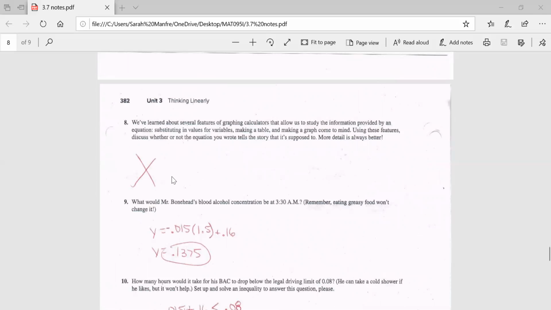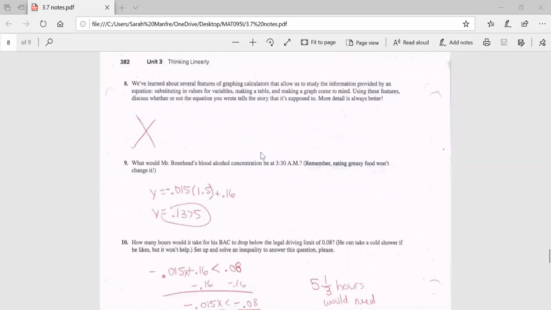Question 8, don't worry about it, skip it, because we have the graph. We don't use graphing calculators, so don't worry about it.